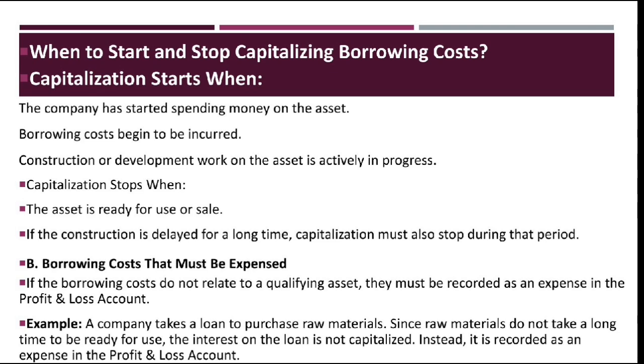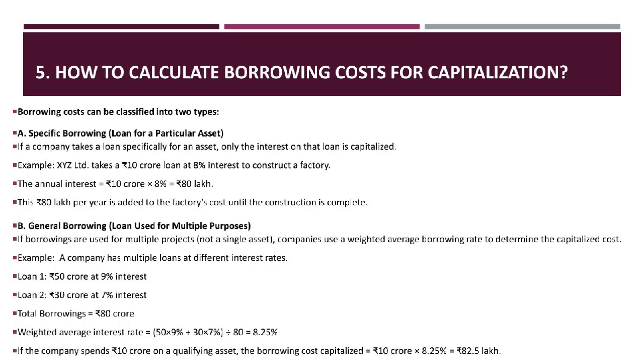B. Borrowing costs that must be expensed. If the borrowing costs do not relate to a qualifying asset, they must be recorded as an expense in the profit and loss account. Example: a company takes a loan to purchase raw materials. Since raw materials do not take a long time to be ready for use, the interest on the loan is not capitalized. Instead, it is recorded as an expense in the profit and loss account.